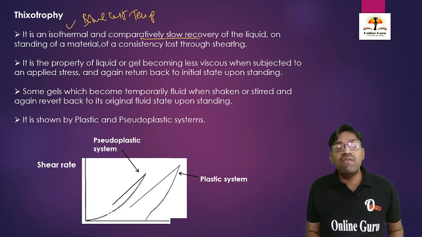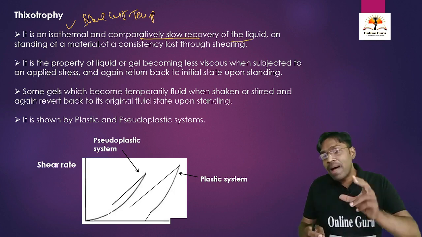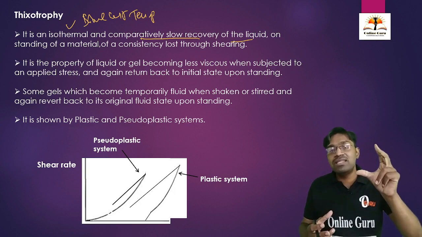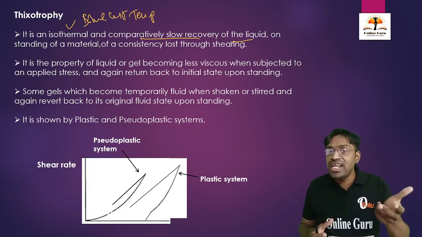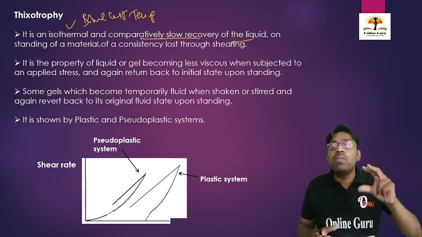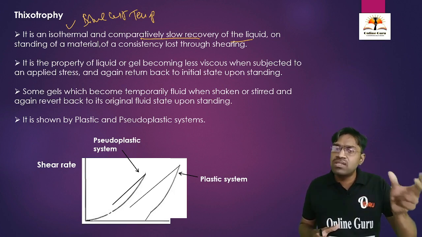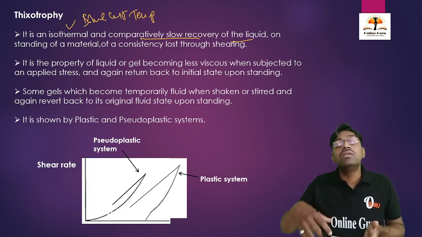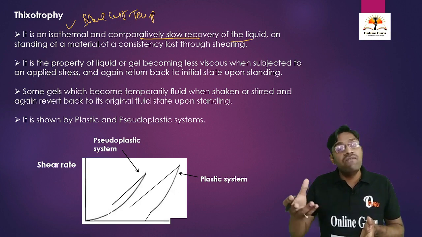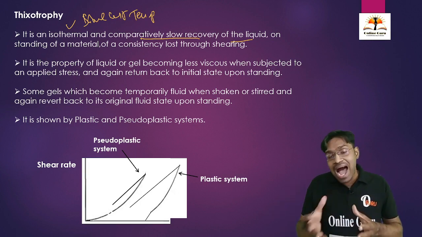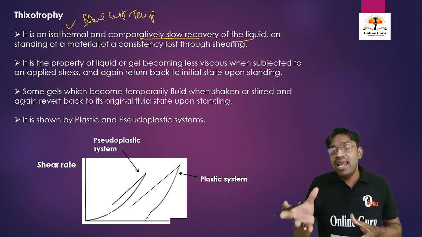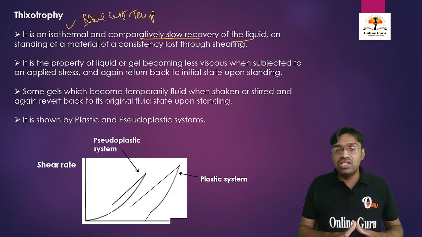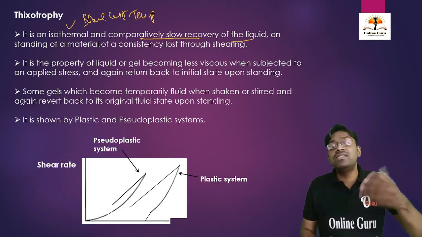Comparatively slow recovery of the liquid means when we apply a shearing stress to any liquid, suppose this is a viscous liquid, upon application of the shearing stress, this liquid is going to become very dilute. It is going to decrease in viscosity upon application of shearing stress. Then upon standing for some time, when we remove the shearing stress, again this less viscous solution is going to go back to the normal original viscous formulation. That is, it is going to regain its viscosity.